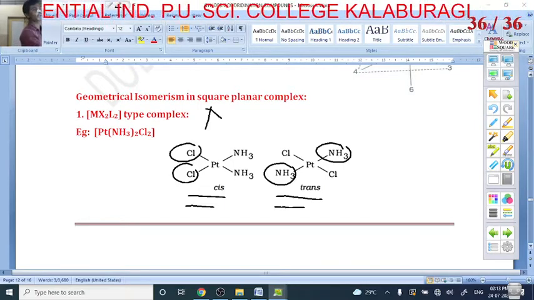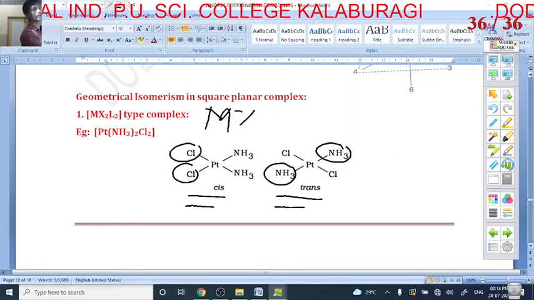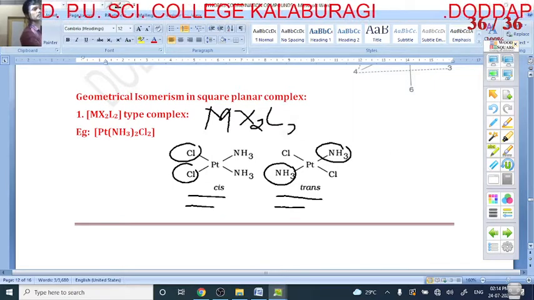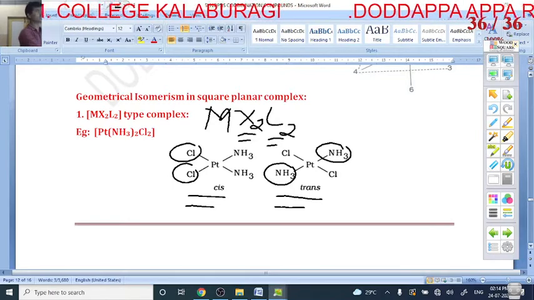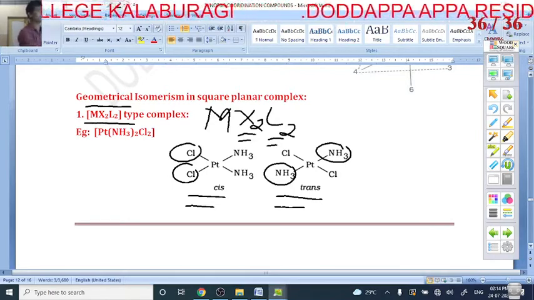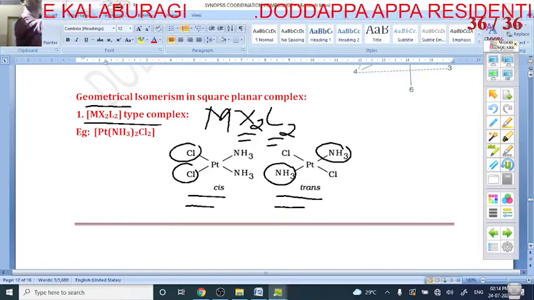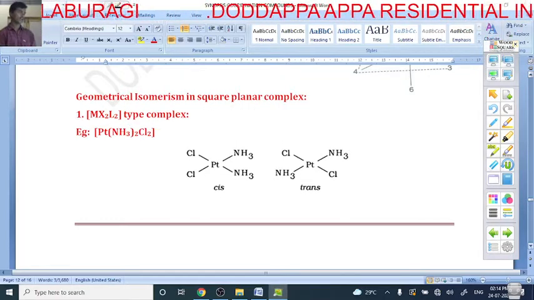It is called Ma2B2 type, also called MX2L2. It means a total of 4 ligands are there, 2 are the same and another 2 are the same. It is called geometrical isomerism, that is MX2L2 type. Next example of geometrical isomerism.